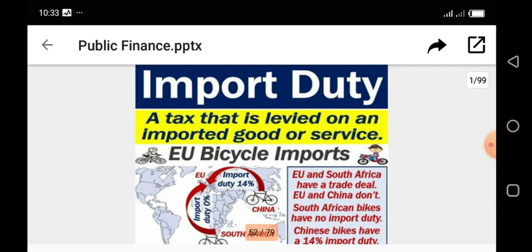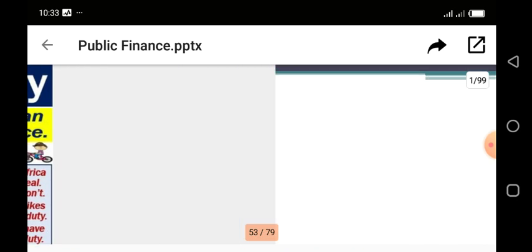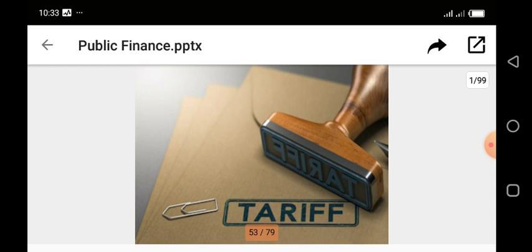Now, the name of this import duty or tax is called tariff. As you can see on your screen, tariff. So tariff is a compulsory tax or a compulsory levy imposed on all goods and services imported into a country. I'll say that again. Tariff is a tax imposed on all imported goods and services coming into a country.